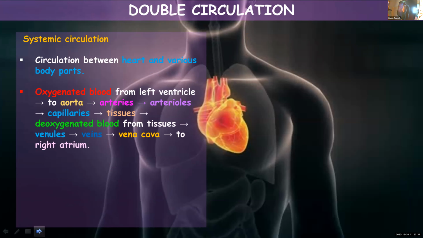Circulation between heart and different body parts, oxygenated blood from left ventricle to aorta. Aorta is branching into arteries. Arteries further branch into small arteries known as arterioles and minute blood vessels known as capillaries. These capillaries will supply the tissues, and from the tissues, impure blood, carbon dioxide and other waste substances will be taken up by the venules, and venules join and form veins. They unite and form larger veins known as vena cava, superior and inferior. And this will be brought to right atrium. And once it has reached right atrium, then starts pulmonary circulation.